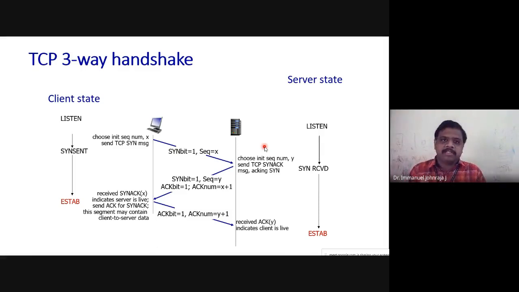Establishment, termination. What is the meaning of connection termination? You want to disconnect the TCP communication. The one-to-one connection, or point-to-point full duplex connection, is to be cut. So that also is initiated by the client. I'll see whether I have got the graphics for that. Yeah, I have got the graphics for that.